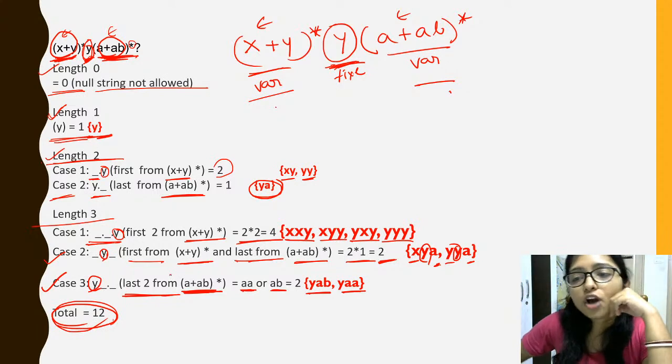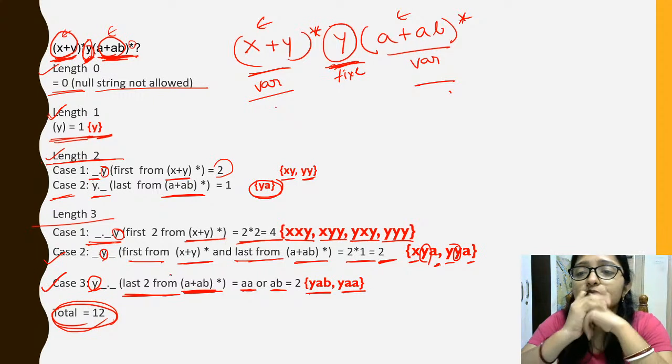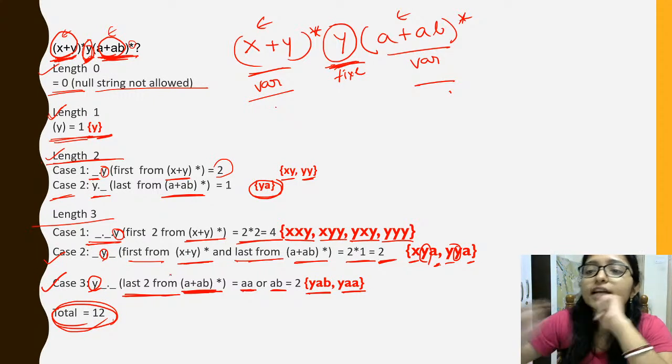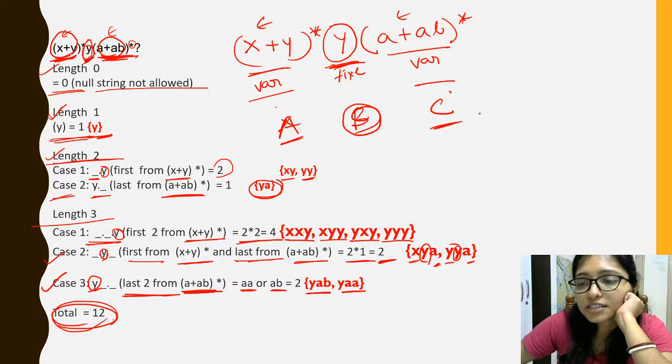So all are wrong. Manish, Jyoti, Kallani, all are wrong. Any doubt? How to solve this type of question? Take this like A, B and C. Now B is fixed, but the A part and C part are not fixed, right?